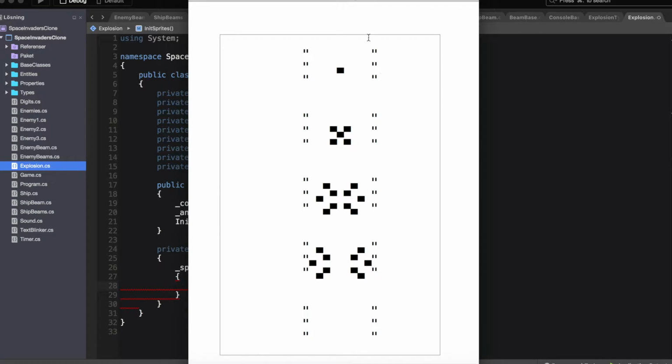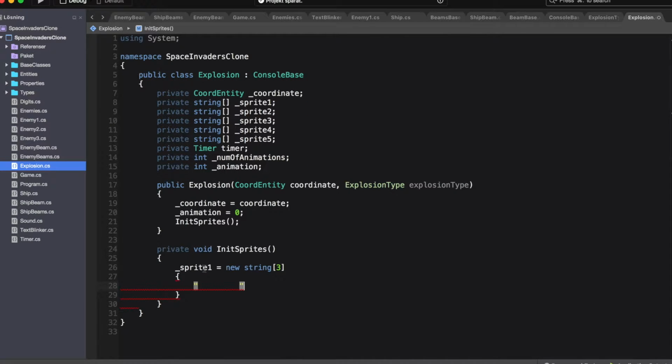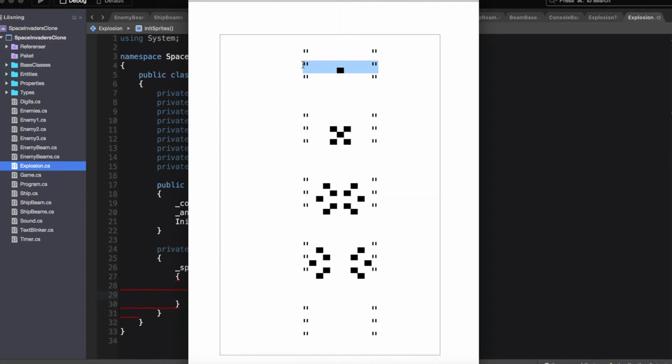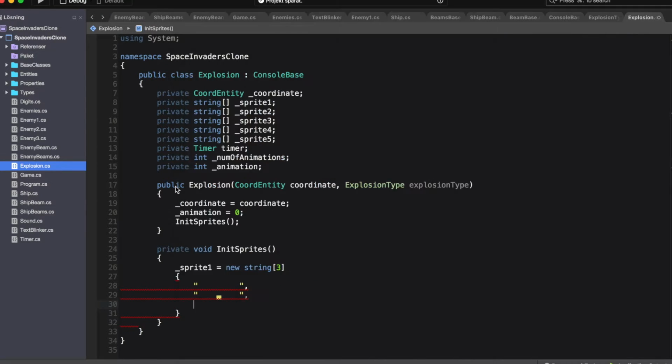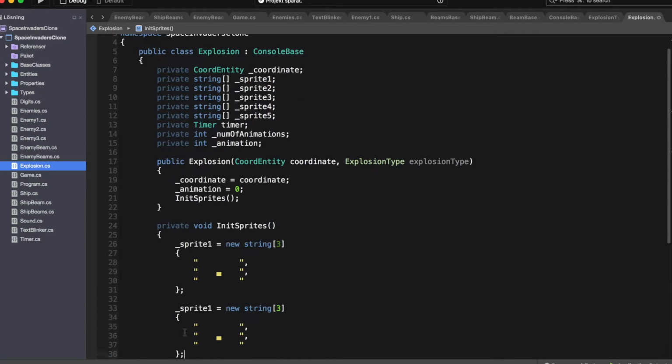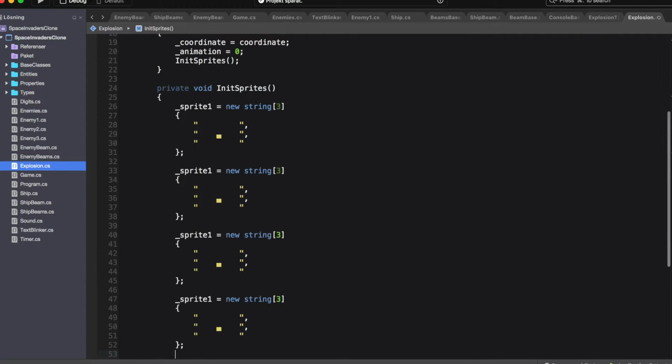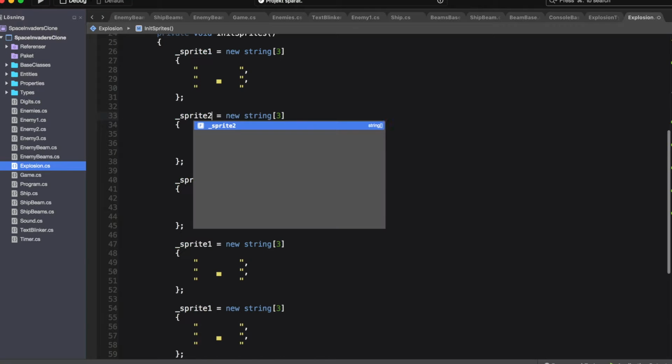Let's just copy the strings I have here in the other file. First row, second, and there we go. That was the first sprite. And we just copy the block. Number 2, 3, 4, 5.